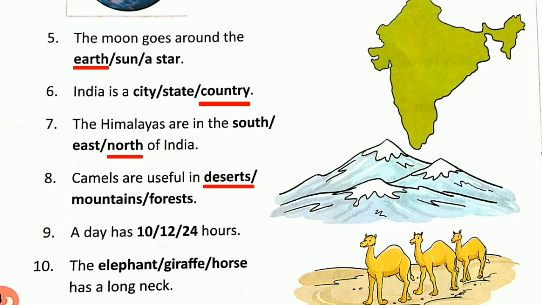Very good. Okay, now number 9. How many hours are in a day? Yes, 24. So a day has 24 hours. Very good. Okay, now number 10 and last. The elephant, giraffe or horse has a long neck. So who has a long neck? Yes, it's a giraffe. So giraffe has a long neck.